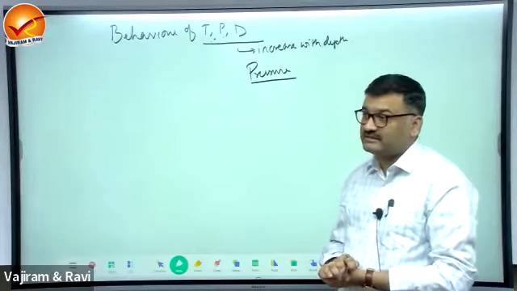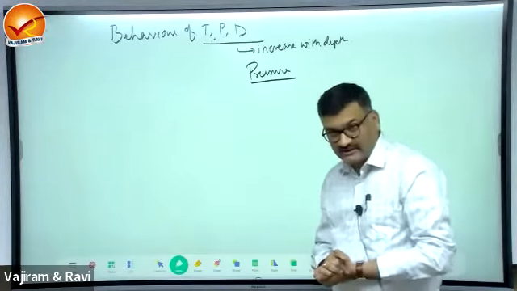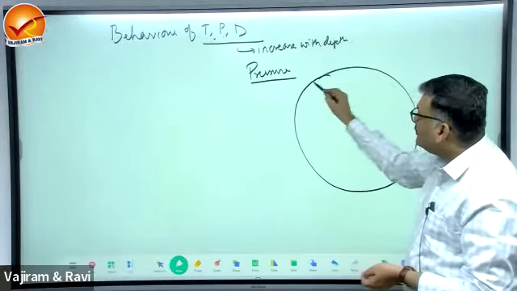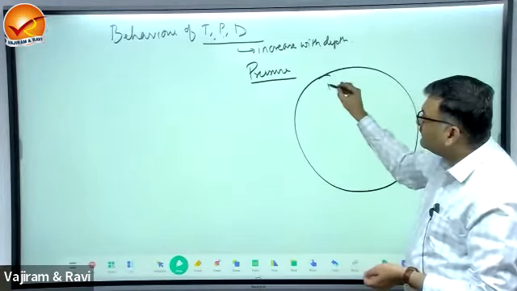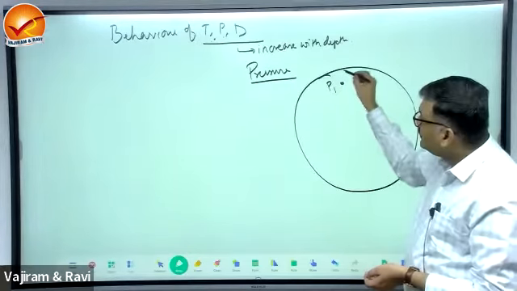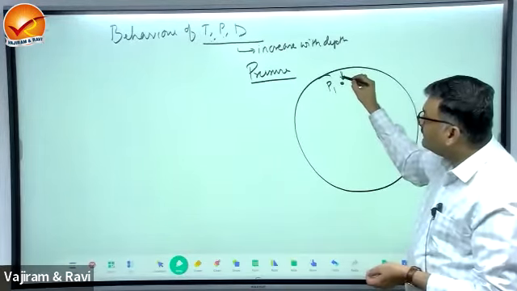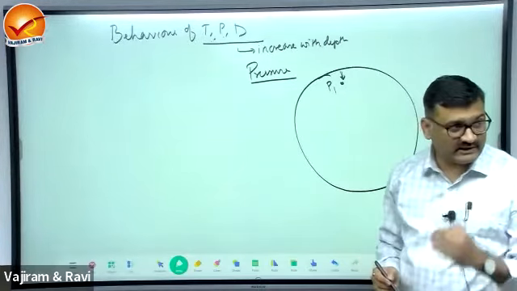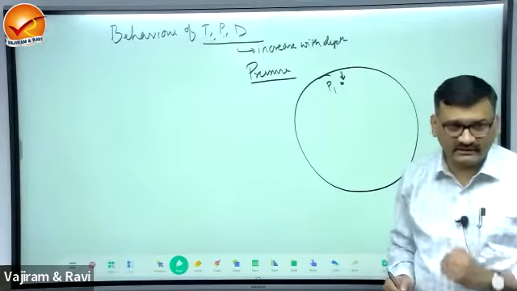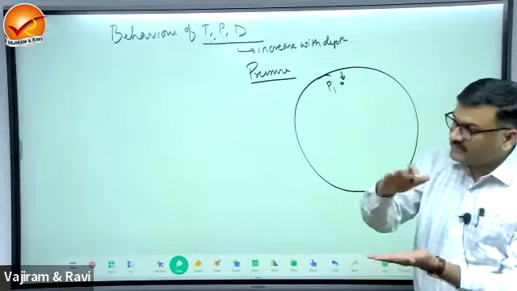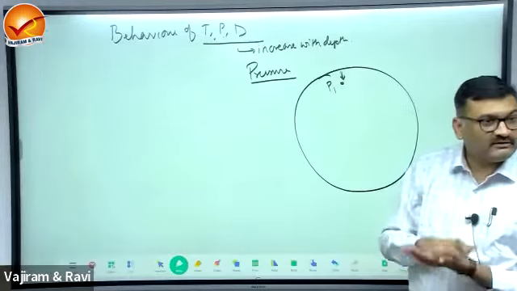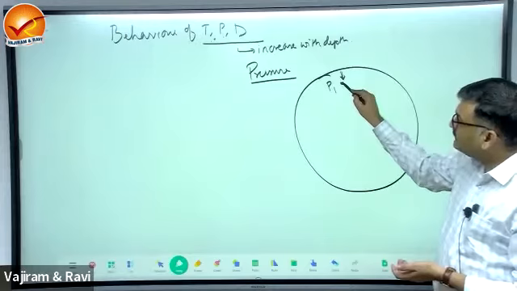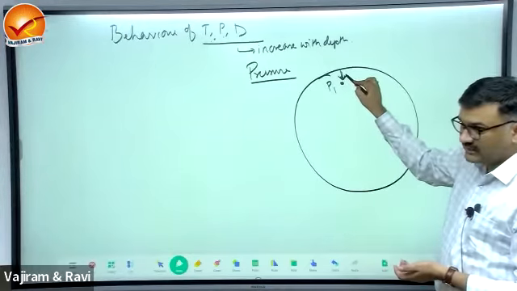This is not a gaseous open system, what you might have studied in your chemistry. So here, what is the pressure at this point? Let us say P1 is the weight exerted by the overlying material. What is pressure at any given point inside the earth? Is the load that is exerted by the overlying material. Okay? Weight exerted, load exerted. So at this point, it is the load exerted by overlying material.